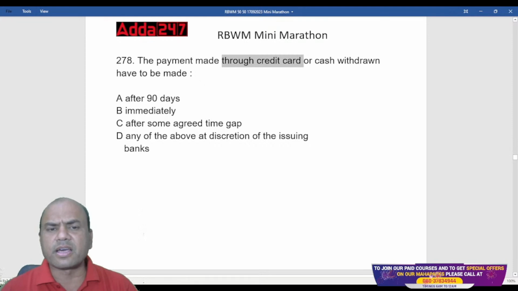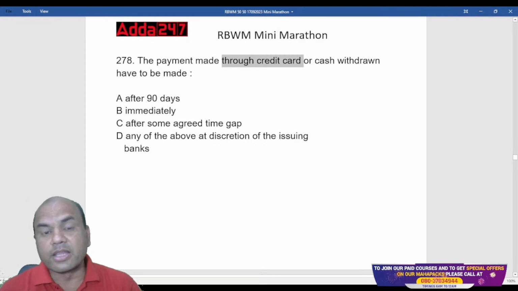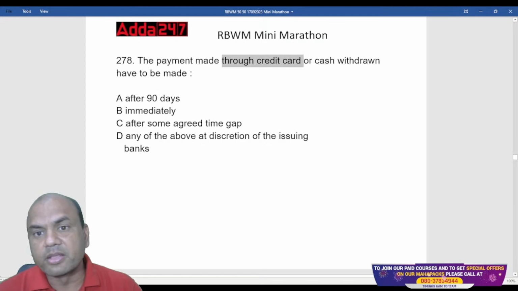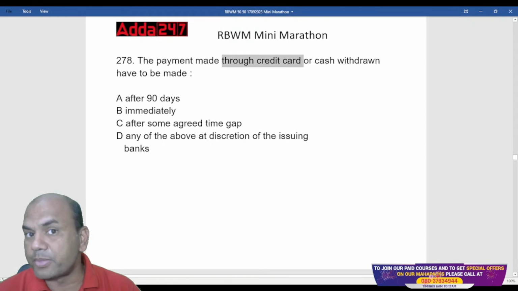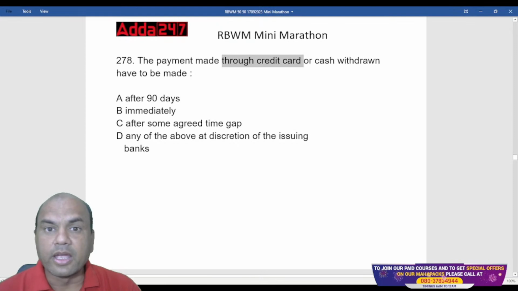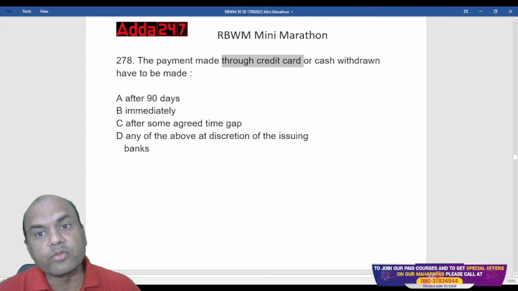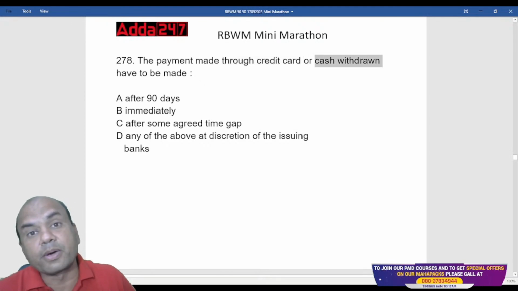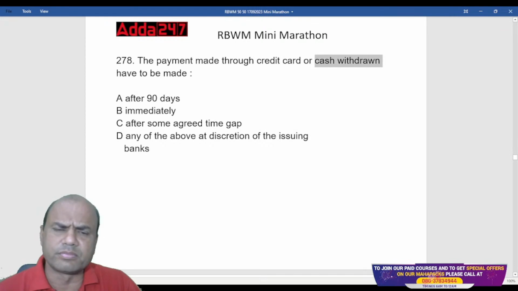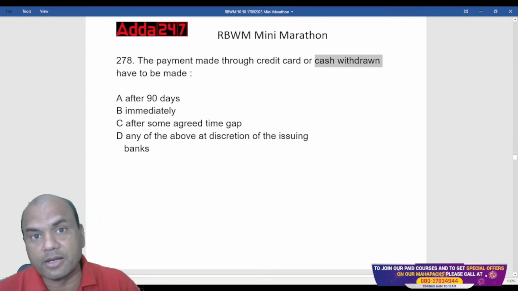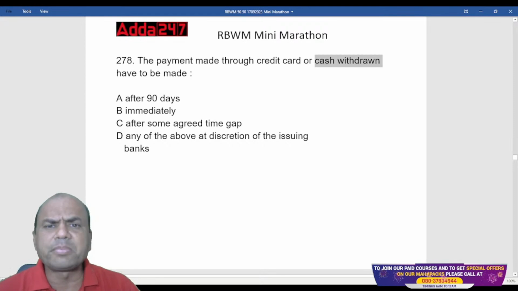So what is the correct answer over here? Credit cards have two parts to this. Remember, suppose if you withdraw cash, the interest starts immediately. Suppose I withdraw today and my billing cycle is, let's say, 5th of next month. I'll pay that amount on 5th of next month, but I'll be charged interest from today for cash withdrawn. And if I make an online purchase, then no interest will be charged up to that billing date, plus 20 days next.